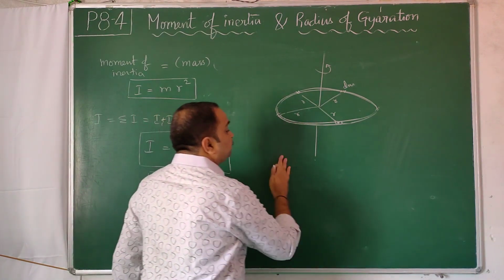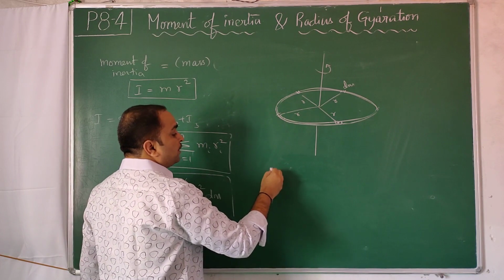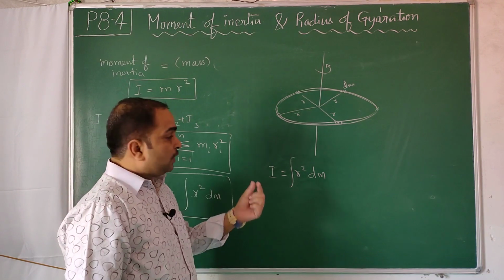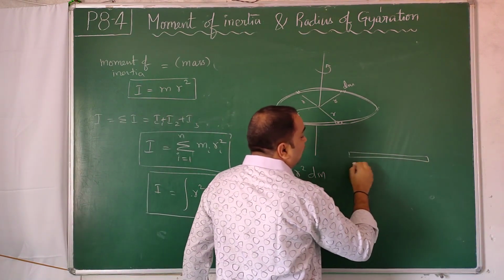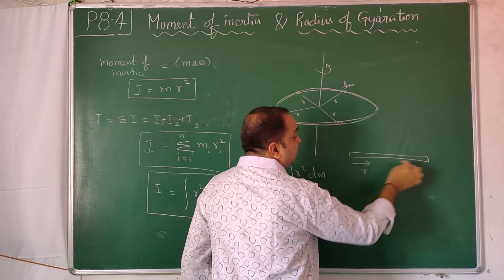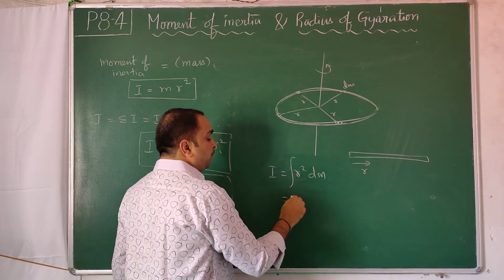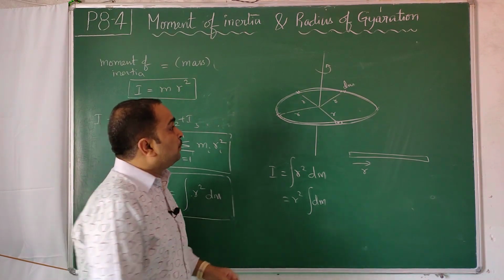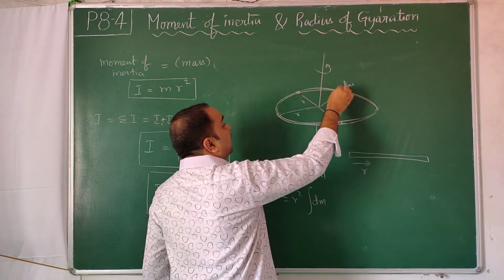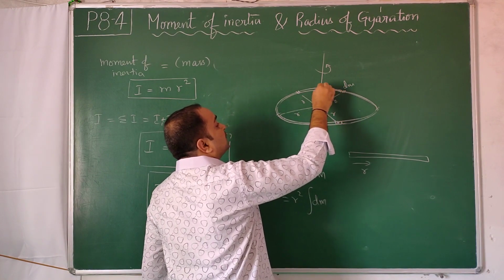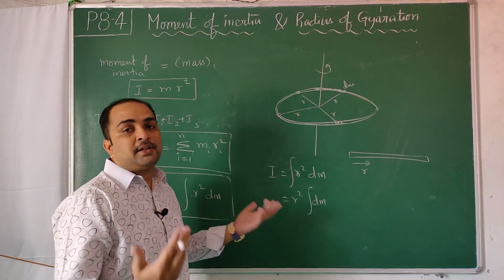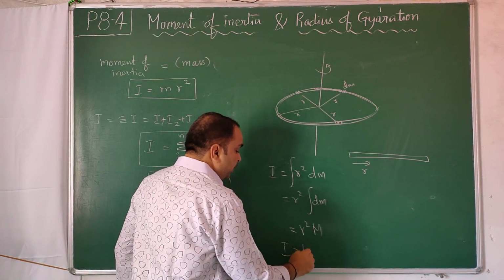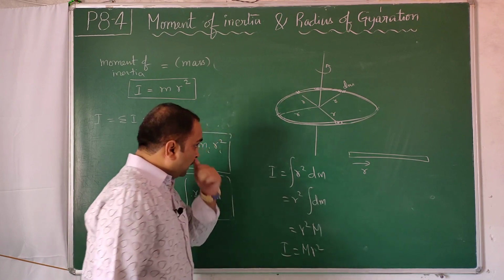So in this case, we use the same formula. I is equal to integral r square dm. Previously, when we take a rod, r was a variable, but this time r is a constant, take the r out, r square integral dm. So you have to add this mass to the next mass, and the next. What you are going to get finally is the mass of the total ring. So formula for that is r square capital M. So I is equal to m r square, where r is the radius.